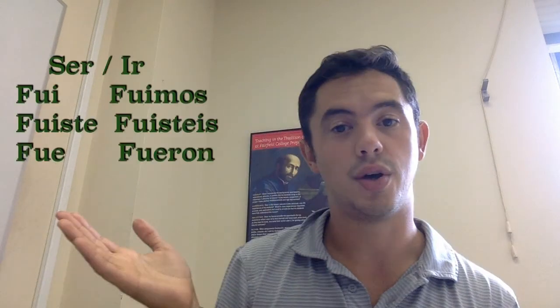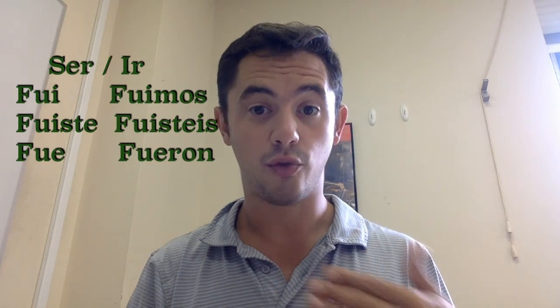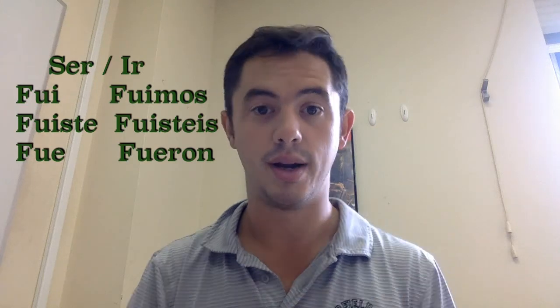So I did forget to mention the other two. So they're ser and ir. The thing about ser and ir is that they have the same conjugations. Why? I don't know. But here they are. So ser and ir have the same conjugations of fui, fuiste, fue, fuimos, fuistes, fueron. Like dar and ver, they both don't have accents as well.